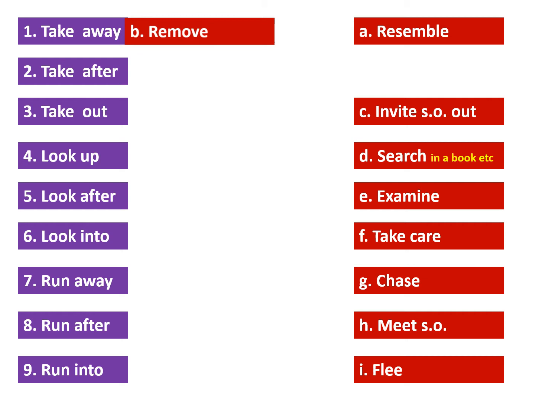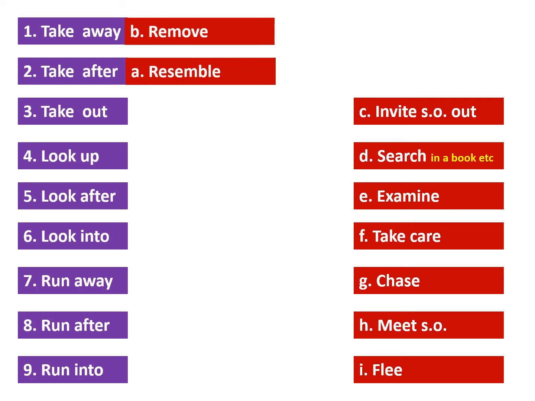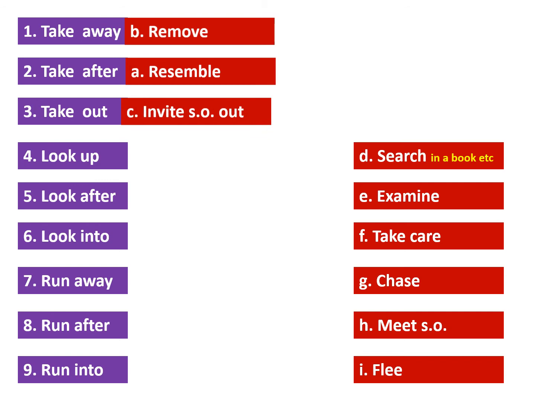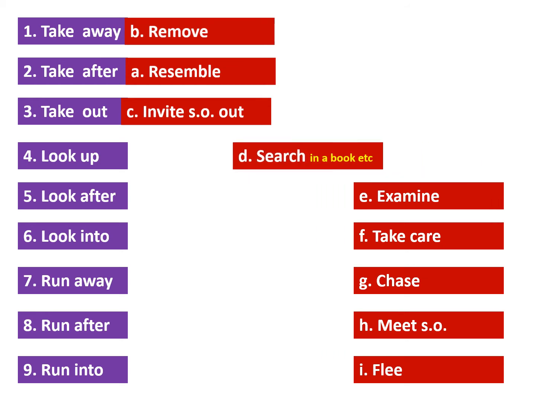Okay? The example I gave you already is take away these chairs, we don't need them. Take after. When you take after someone, a member of your family, you resemble them. For example, I take after my mom, I have her hair and nose. 3. Take out. When you take out someone, you invite them outside your house, to a restaurant, for example. Number 4, look up. When you look up a word in the dictionary or you look up information on the internet, you search them.